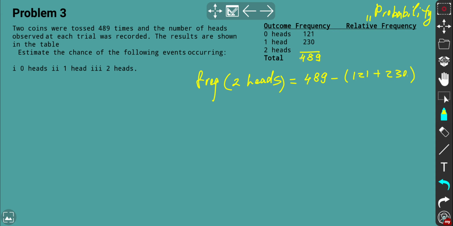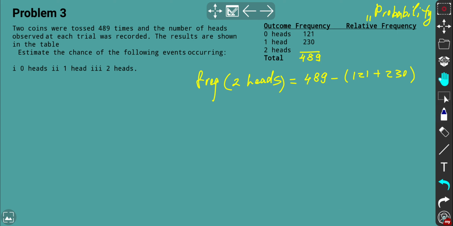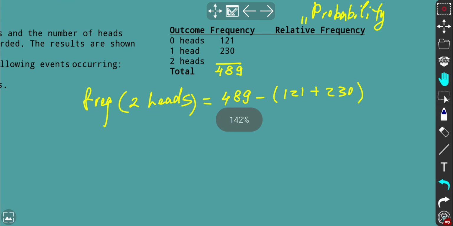All right, so let's do this using a calculator. Or if you like, you can do it mentally. 489 minus the sum of 121 and 230, and we've got 138. This figure will stay for the number of 2 heads, so basically how many times 2 heads appear. It's going to be 138, because that result occurred 138 times.